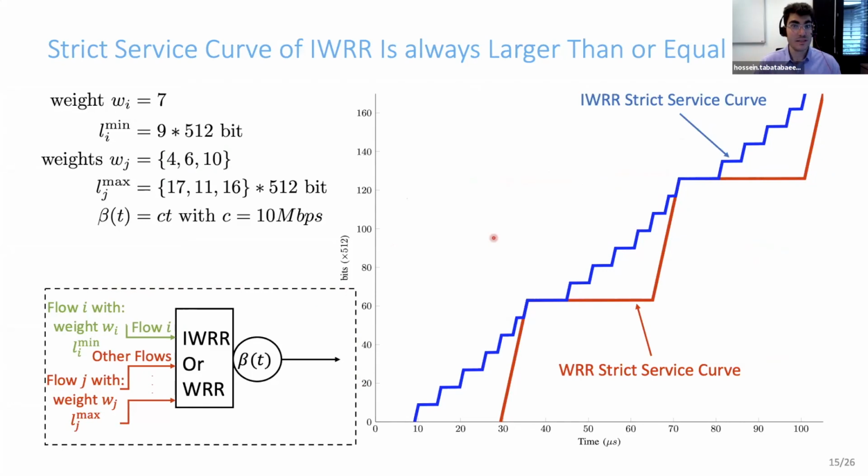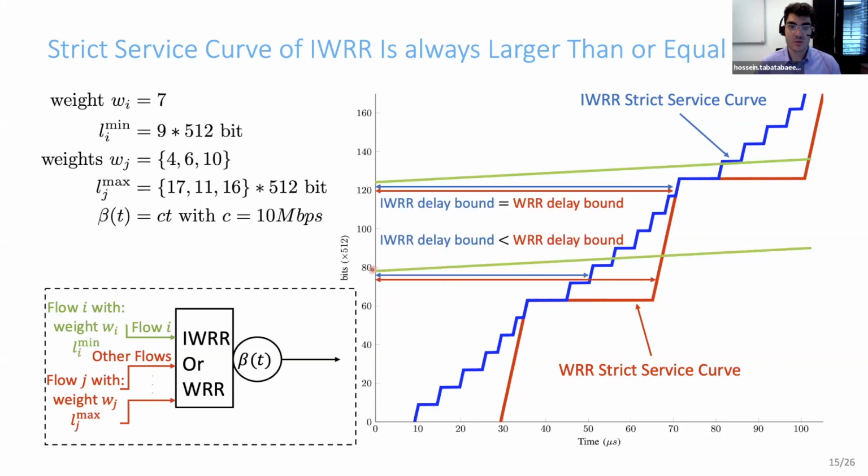So let me illustrate it. For the same flow in the same example, the blue curve is the Interleaved weighted round robin strict service curve, and the red curve is the weighted round robin strict service curve. And you can observe that the blue one always dominates the red one. It means if, for example, the flow of interest is constrained by some token bucket arrival curve, we can then find the horizontal deviation between these arrival curves and these service curves. It gives us delay bounds. You can observe that depending on where the burstiness of these arrival curves are, Interleaved weighted round robin delay bound is strictly less than weighted round robin delay bound, or sometimes it is exactly equal to the weighted round robin